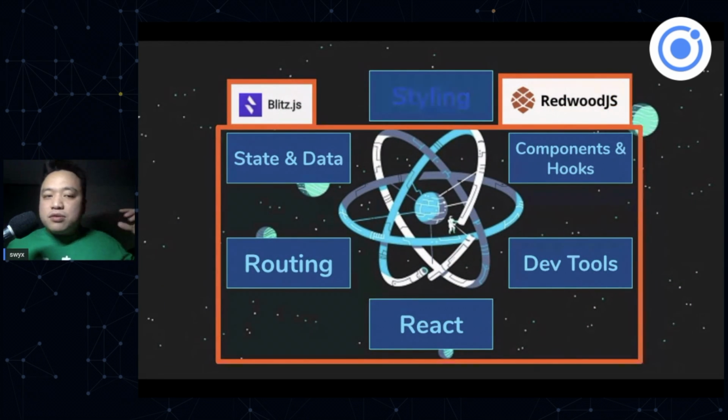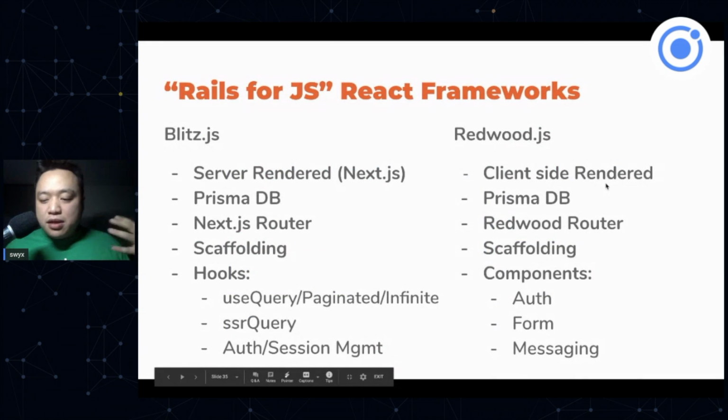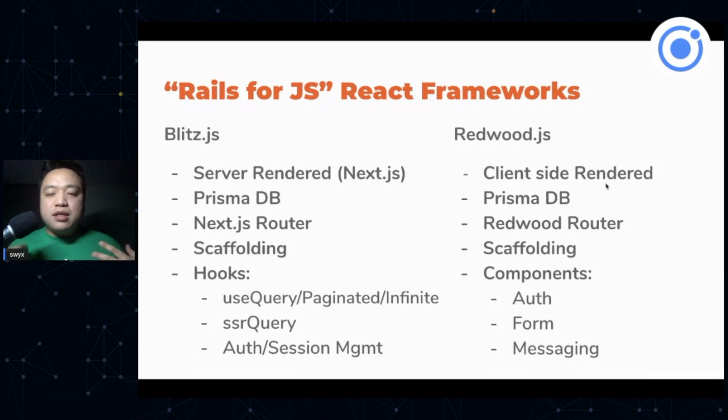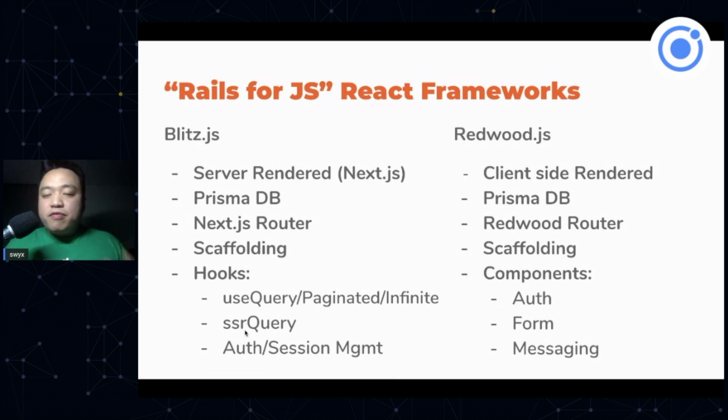Okay, so let's also start including in our metaframeworks state and data and components and hooks, right? So these are the sort of new Rails for JS React frameworks. These were both released this year. Blitz.js is more focused on server rendering because they use Next.js under the hood, and Redwood.js is more focused on client-side rendering and no server-side rendering at all. So there are different pros and cons to both. Redwood has more form and messaging components, whereas Blitz goes more in the direction of hooks. But both are very new, so use the appropriate caution when you check them out.